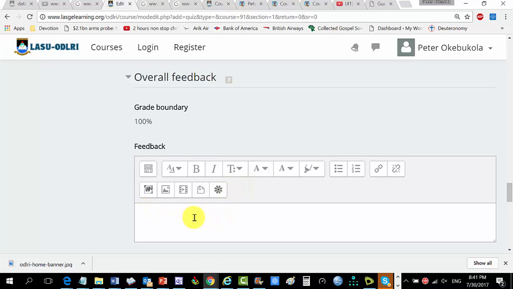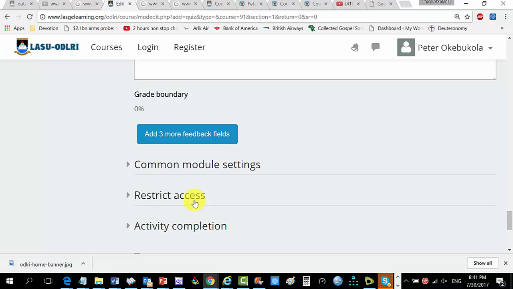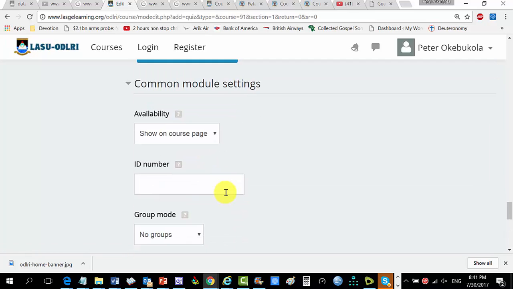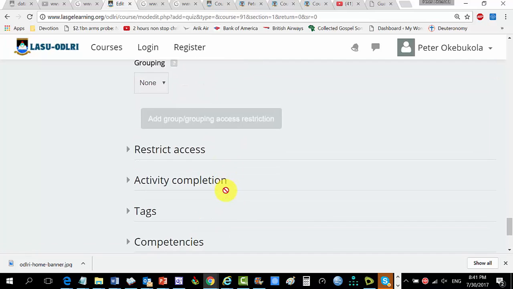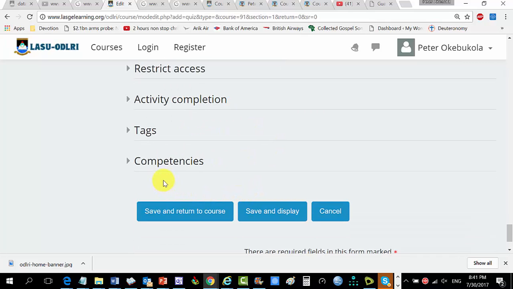Overall feedback, that means if you scored 80 to 100, excellent, and all of that. We're going to get to this later. Common module settings, can leave this as default. Restricted access, leave it as default. Competence, leave it as default. So we don't set to go. But recall, we have not added any question. All we have done is to set up the template, and then we go to save and display.